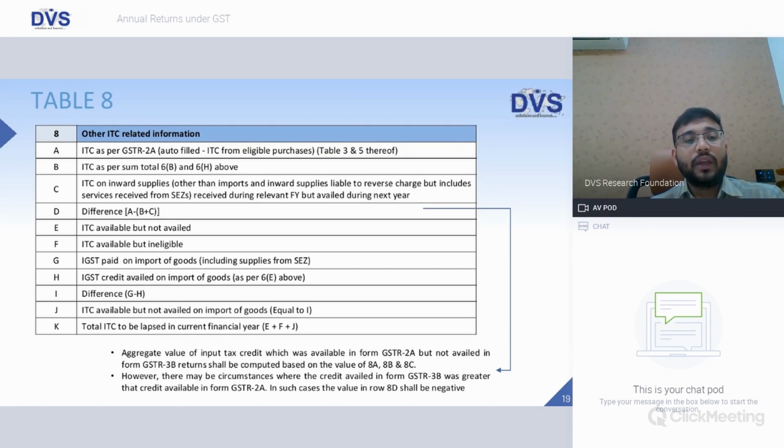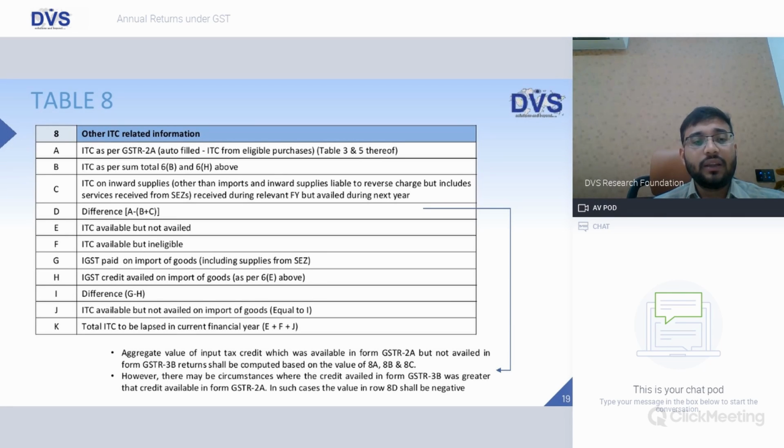Difference would be A minus B plus C. So we have to add B, that is sum total of 6B and H, plus C, that is ITC on inward supplies. All needs to be added, and then you have to reduce this from ITC as per GSTR 2A. That is the auto populated figure: for whatever purchases or services we have availed, the GST details would get populated in 2A.